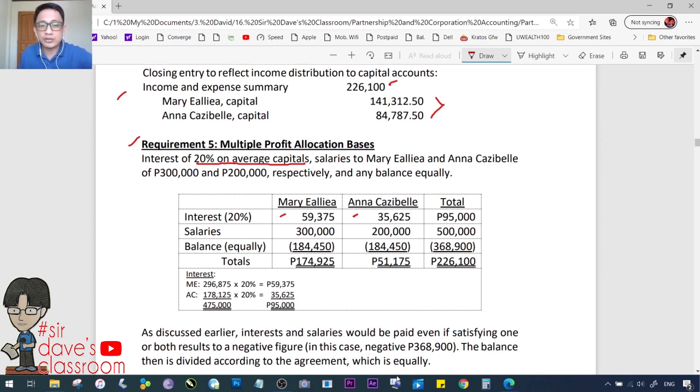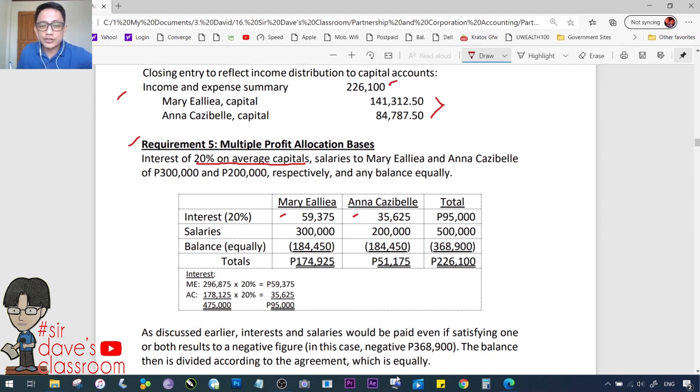If ever may error man dito sa ating ginagamit na material, that is just typographical, simple case of oversight, na overlook lang, hindi nakita, or na-copy and paste, hindi napalitan. But as to concept, never, class. Okay? Hindi tayo magkakamali sa konsepto. Yung error lang natin ay yung mga simple lang na error, syempre, hindi maiiwasan, tao lang tayo. But as to concept, these are the correct concepts and procedures.